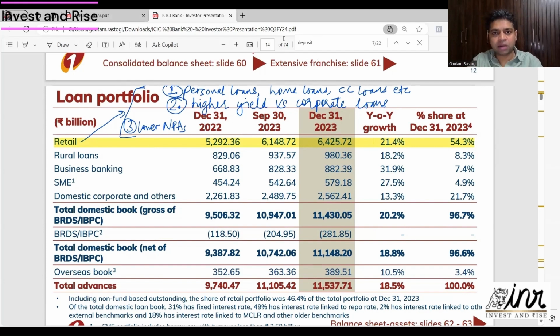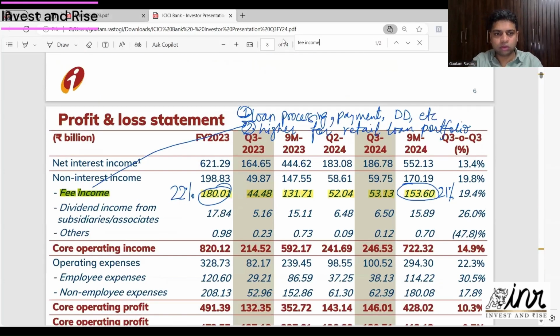The other is, if I search for fee income here, there are broadly two kinds of income for a bank. One is net interest income, which is the interest differential between the loans they give out and the interest that they are required to pay on the deposits or the borrowings. The other is fee income. What does fee income mean? It's the income that banks would earn by processing loans, by payment gateways or demand drafts, or enrolling for mutual funds. Whatever fees there are, that is fee income.